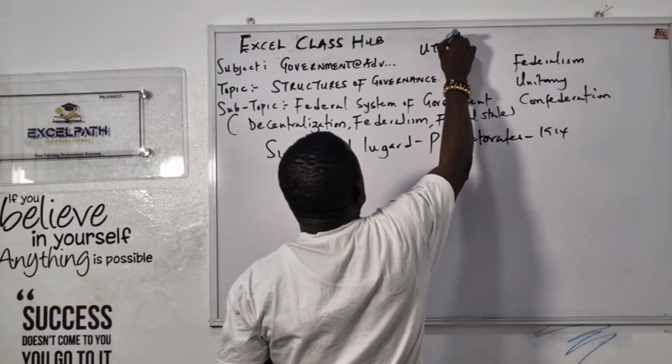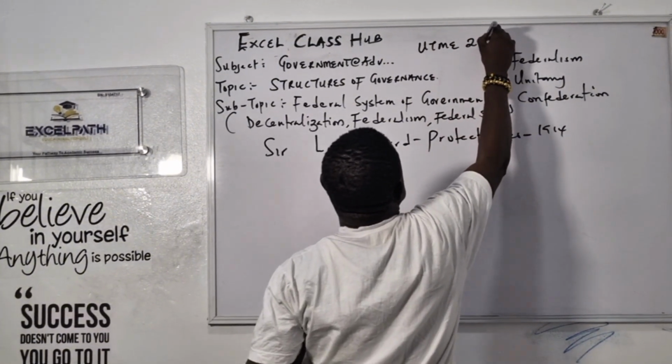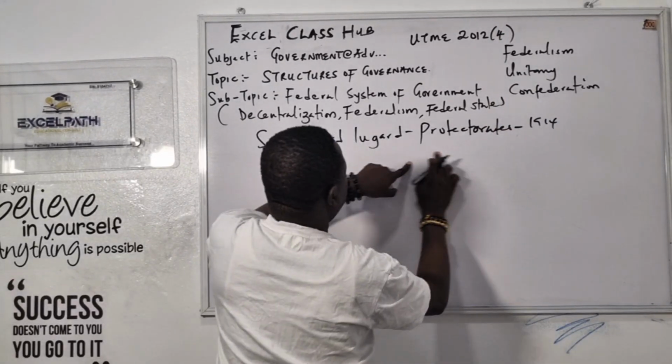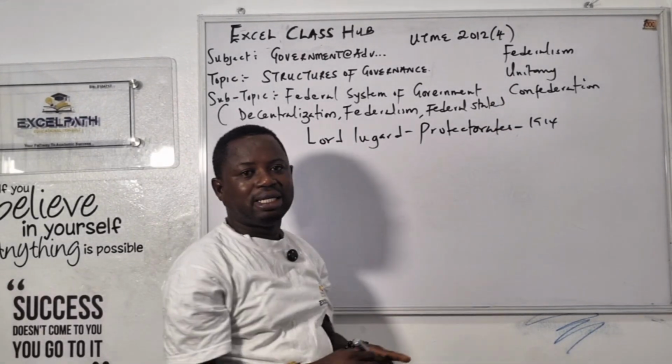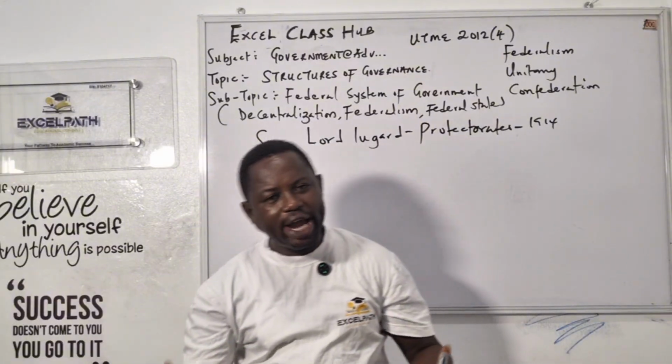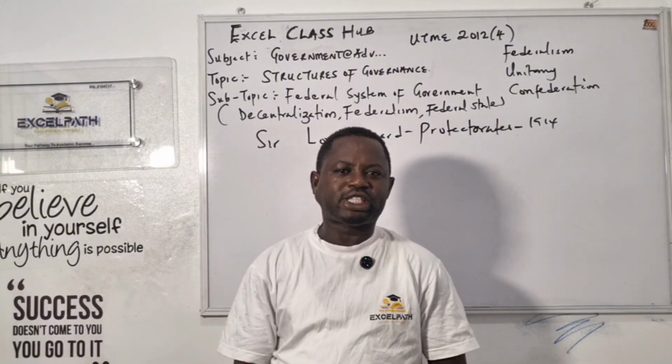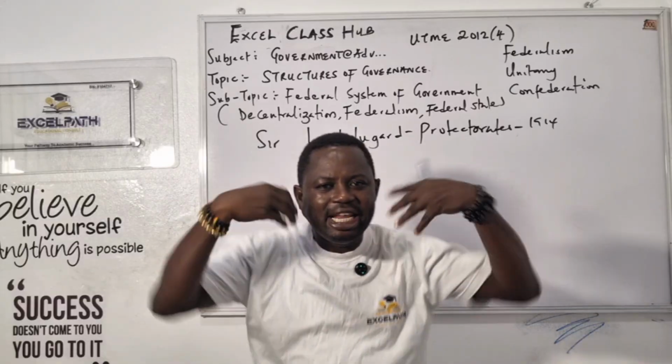It is a UTME question, go and check very well. UTME question, 2012, number one. They asked this question: who introduced protectorate in Nigeria? Lord Lugard. He amalgamated, he joined the northern and the southern together. He merged them together in 1914. Then the wife of Lugard named Nigeria.